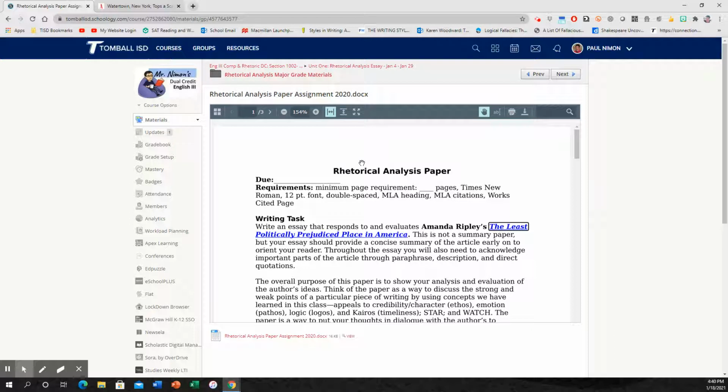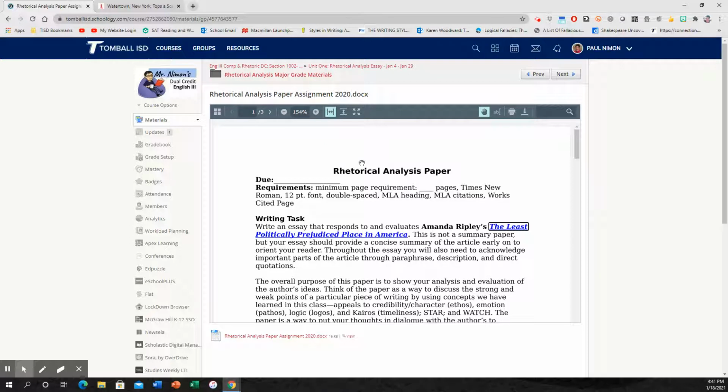Then you're going to have a summary paragraph where you're going to briefly summarize what this article is about. If I had never read this article, how could you describe it to me? Look back at your notes on summaries. Then you're going to have 4 body paragraphs. You're going to have a body paragraph for ethos, kairos, logos, and pathos, or whatever order you want to put them in.